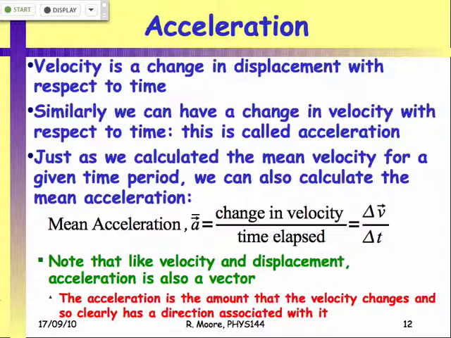So if you're talking about planes landing, if you're meaning this to be the vertical velocity, then you want the vertical velocity of the plane as it comes into the runway to be small. It'll never go to zero, because if it goes to zero, you're not going to land. But in fact, this may well be a good profile for the vertical velocity of a plane that's coming into land. It comes in steeply, and then you level off as you get close to the runway, and you have a very small negative vertical velocity as you hit the runway. If you've got more questions, come and ask me afterwards if I haven't convinced you.